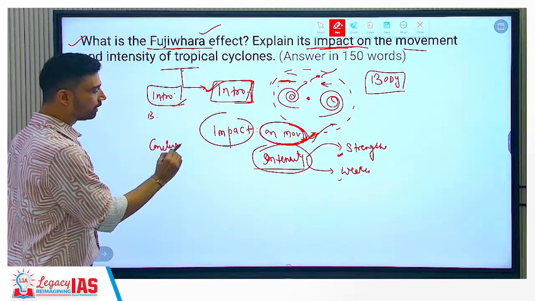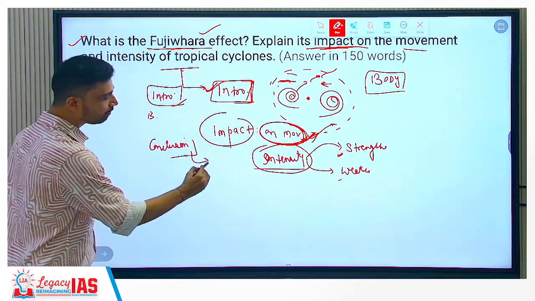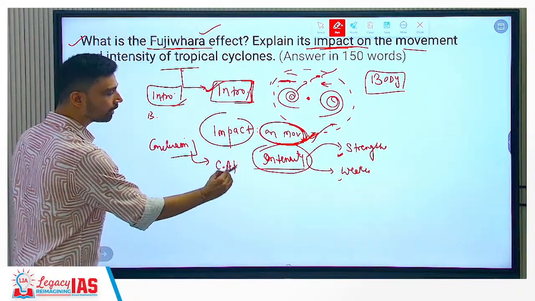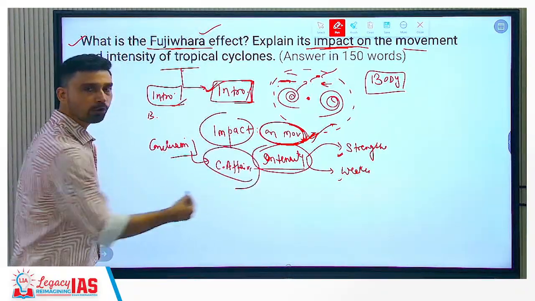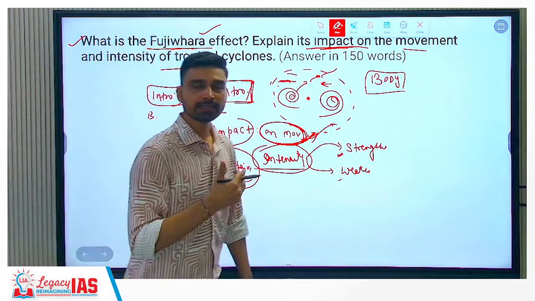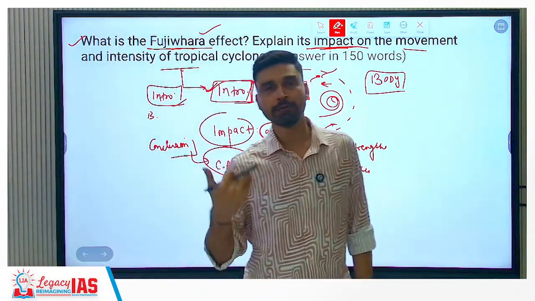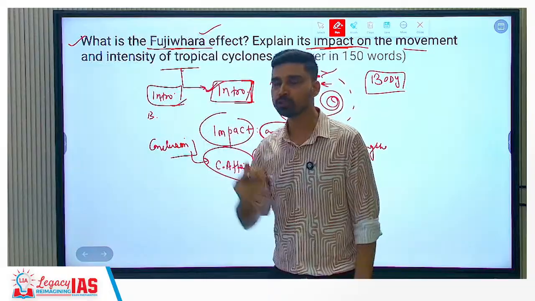So conclusion, the best way to conclude this is if you are able to relate it to the current affairs, right? So you can even mention the name of the cyclone, which cyclones have taken place or occurred in recent times, which have shown or exhibited the Fujiwara effect as such.